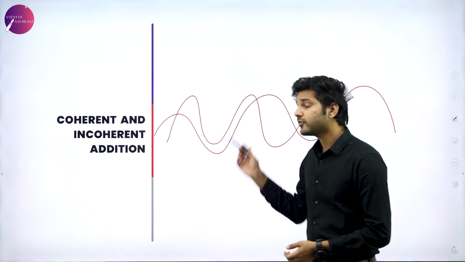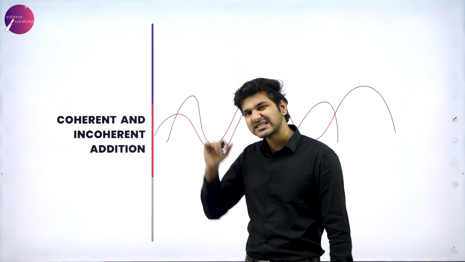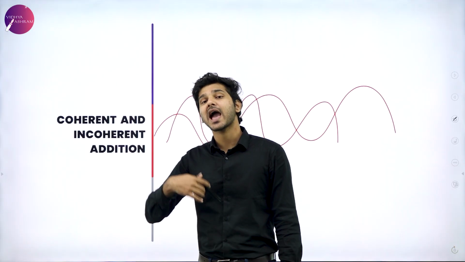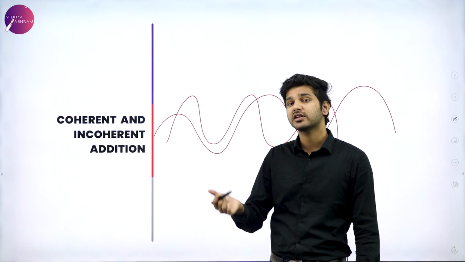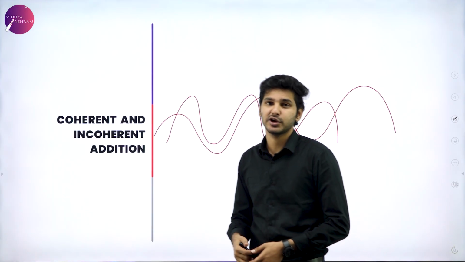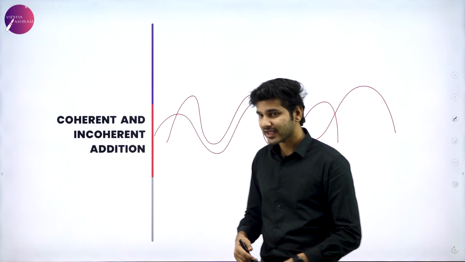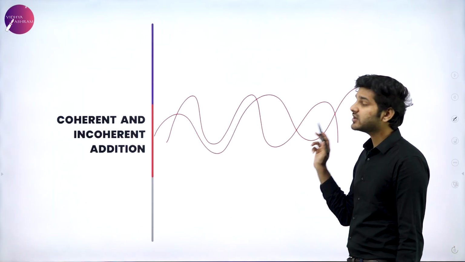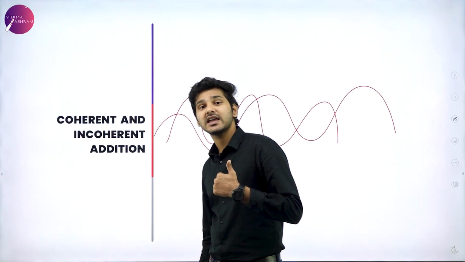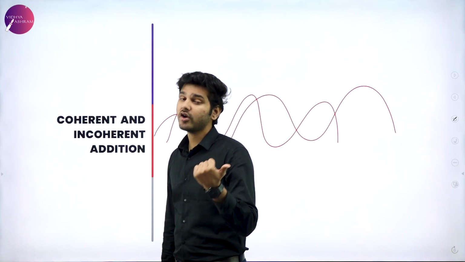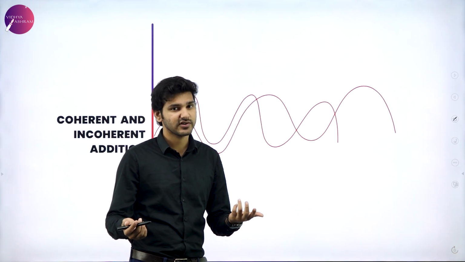So again, before studying about interference, the relevance with coherent sources is that a stable coherent source can actually produce stable interference pattern. Interference means, you have heard people say, don't interfere with my matters, don't interfere in my business. Like that, two waves, if they ever interfere with each other, there are two outcomes. That is, either they constructively interfere or they destructively interfere.